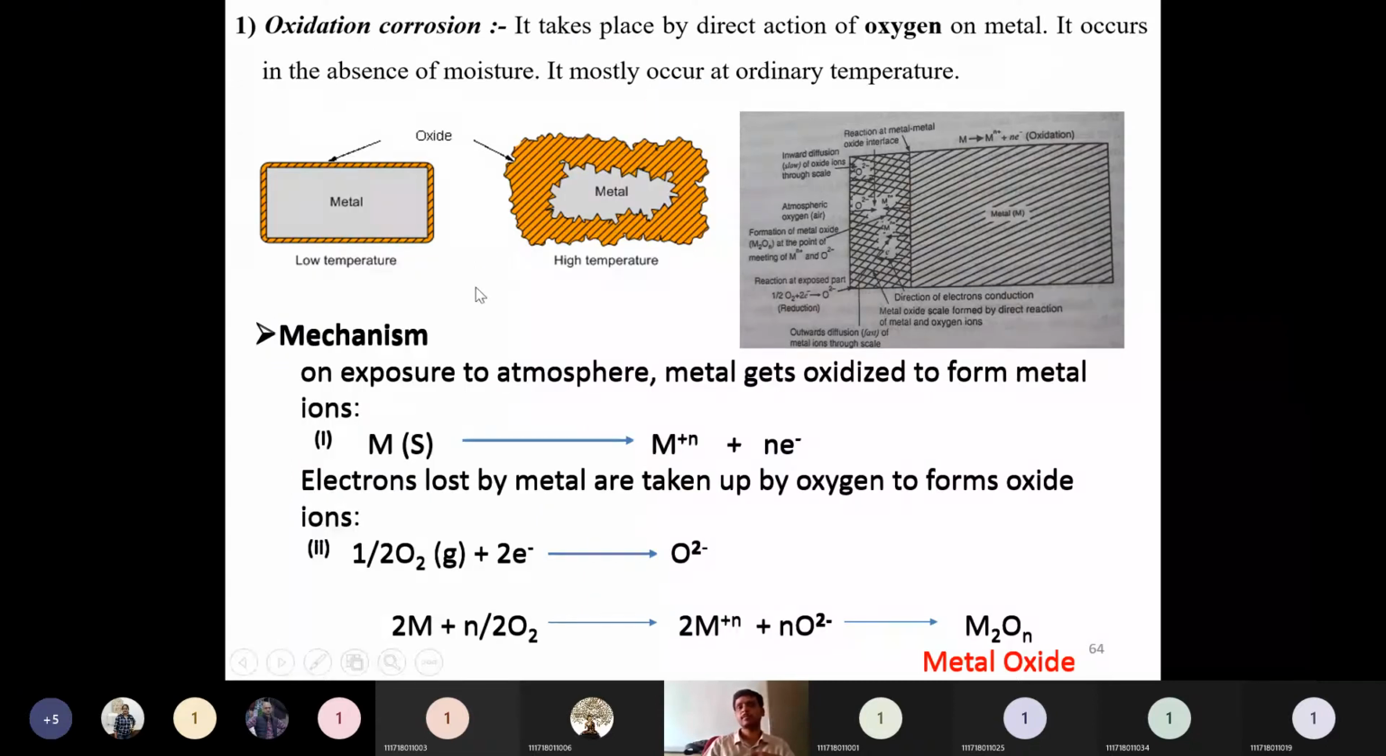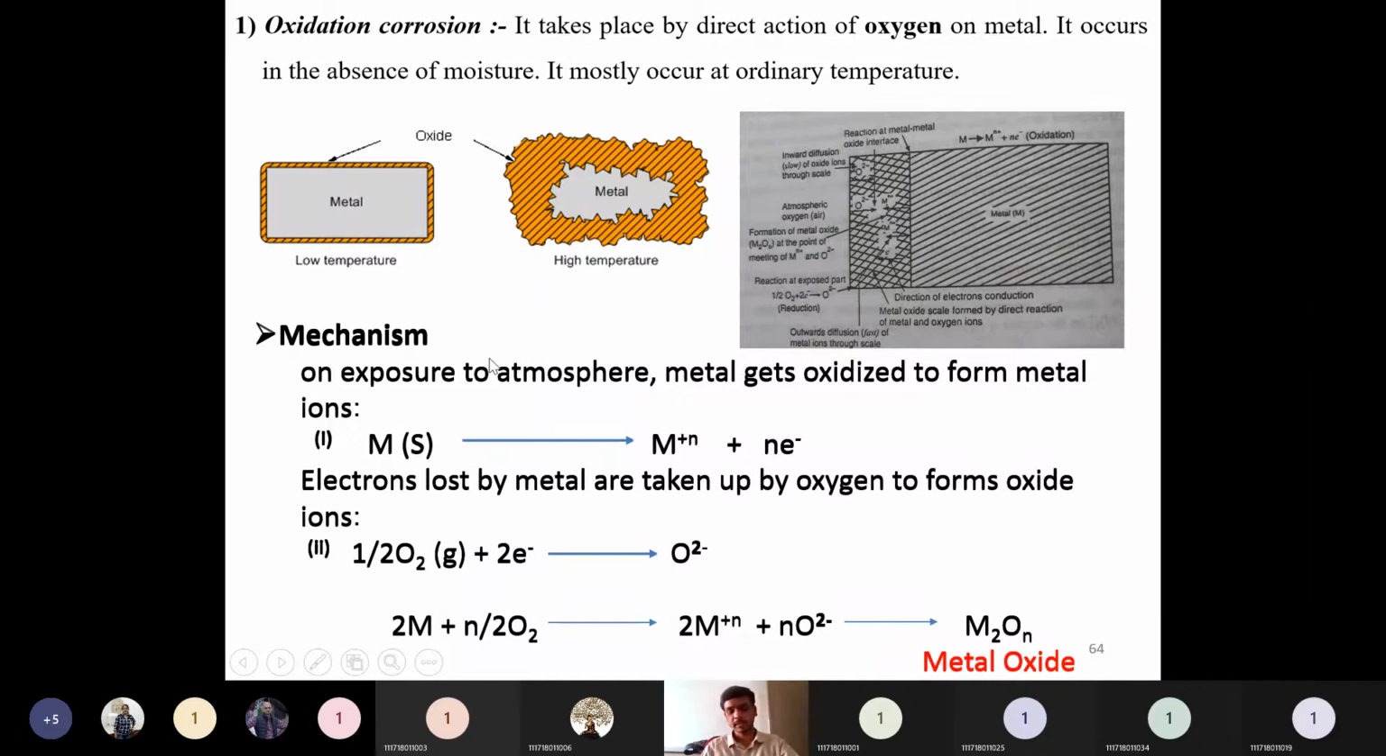So the first type of dry corrosion is oxidation corrosion. As you know, this is due to direct action of oxygen on the metal surface, in the absence of any moisture. Oxygen comes directly from the atmosphere. At ordinary temperatures, oxidation corrosion is somewhat less compared to high temperatures. When the metal is at high temperature, the oxide or corrosion product formation will be very high, as you can see in this example. During the examination, you can draw this figure.